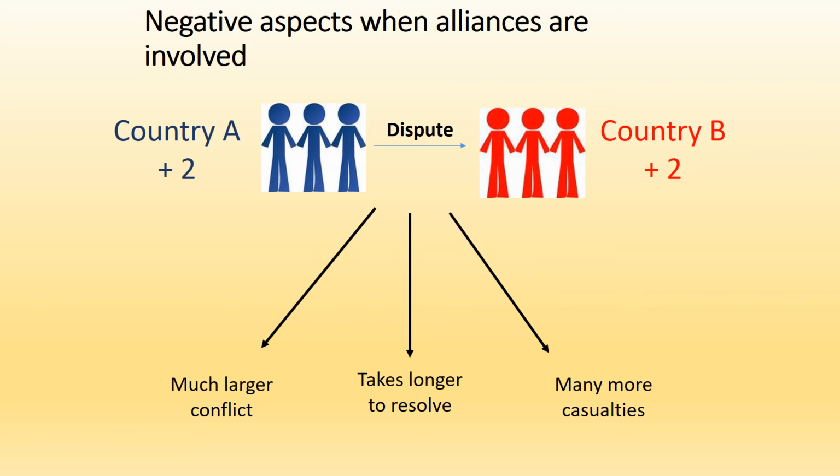Due to this alliance system, it was set up so that if one country was attacked, then your friends in the alliance were going to help you. So it leads to a much larger conflict. It also takes much longer to resolve because you've got more countries involved, and obviously, as we see in World War I, there are a lot more casualties due to this.